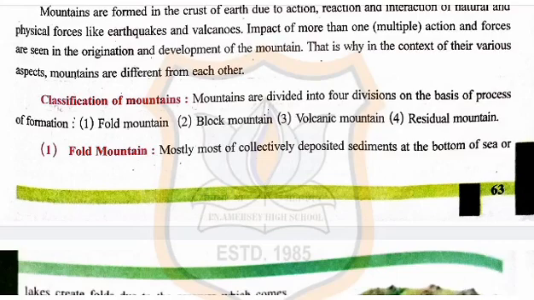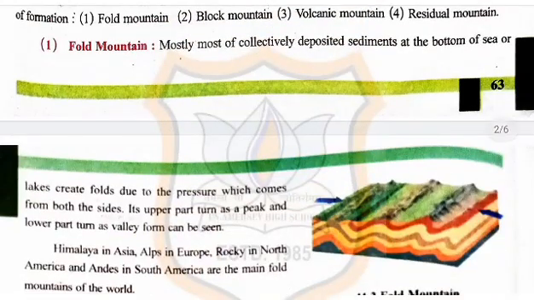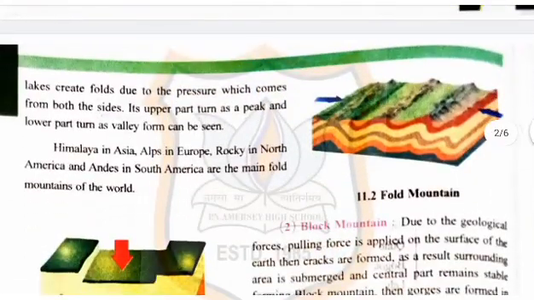Most of the collectively deposited sediments at the bottom of sea or lakes create folds due to the pressure which comes from both the sides. Its upper part turns into a peak and lower part turns into a valley. Himalaya in Asia, Alps in Europe, Rocky in North America and Andes in South America are the main fold mountains of the world. Children, you can see picture 11.2 of fold mountain.